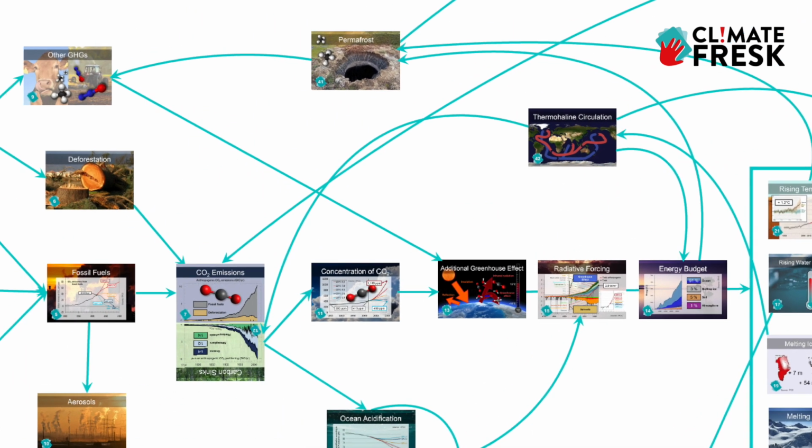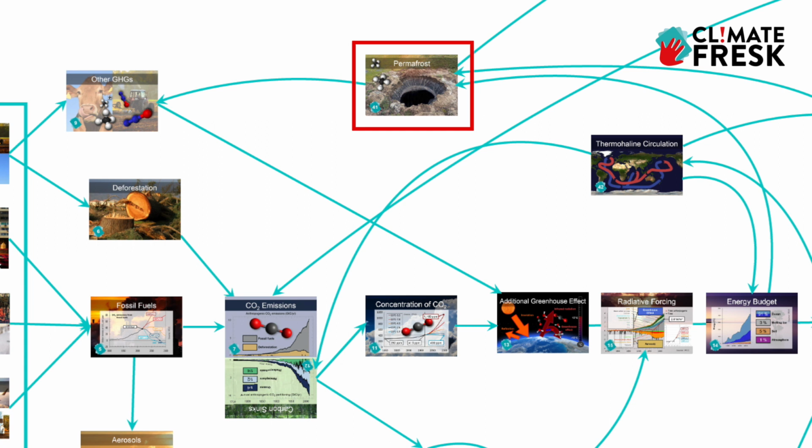And 3. Melting permafrost, which means permanently frozen ground. It's releasing the previously trapped CO2 and methane into the atmosphere, and so adding to that additional greenhouse effect, which will then in turn lead to more ice melt. And of course, these feedback loops are interconnected.